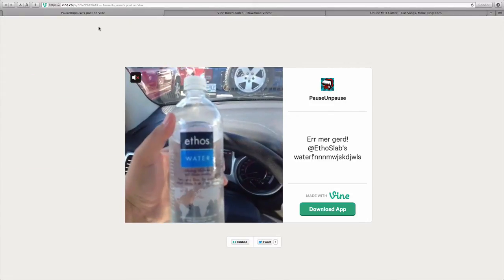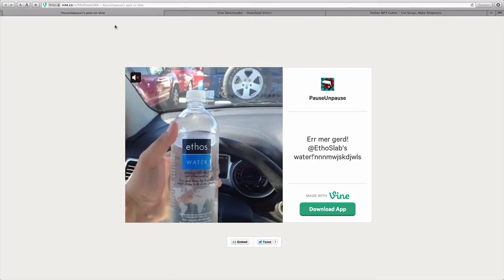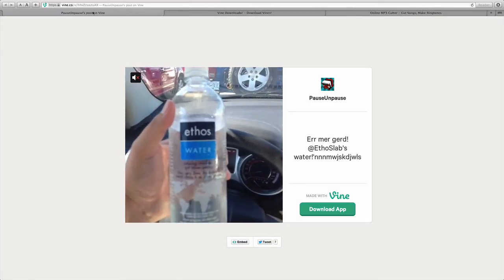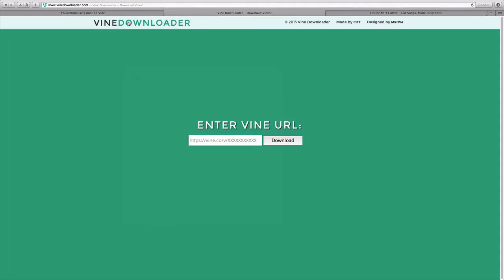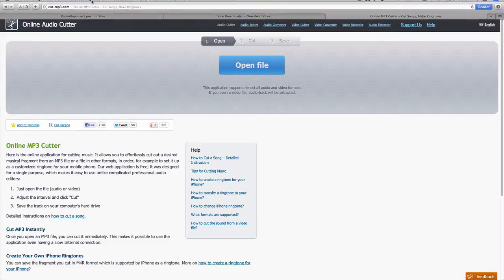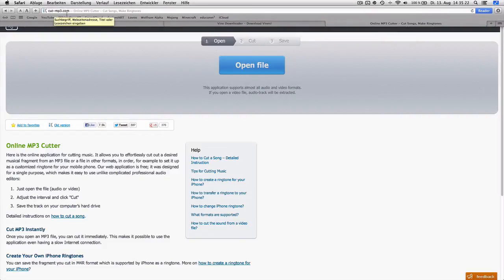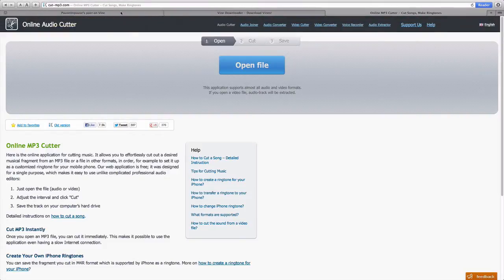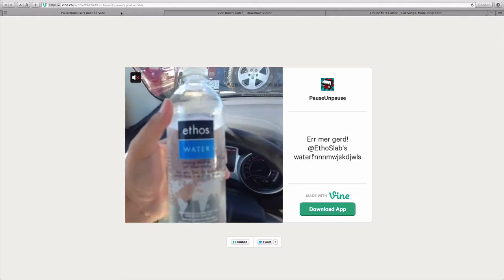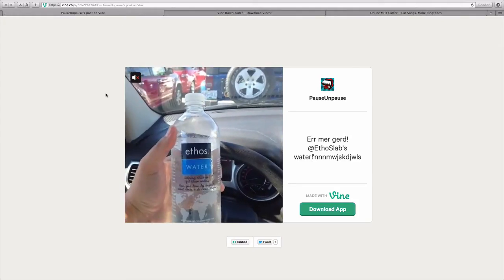So you want to first get 3 pages. First one, the Vine video you want to have. The second one, vinedownloader.com, links in the description. And the third one, cutmp3.com. I made this much more complicated, but this is the easiest way I could find it.